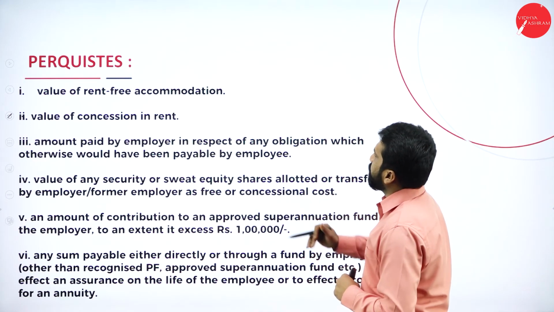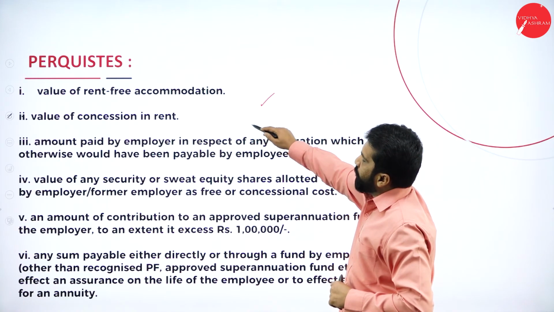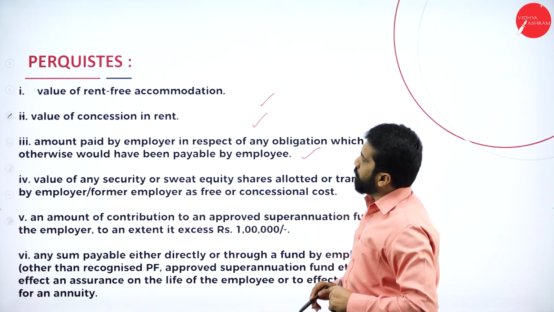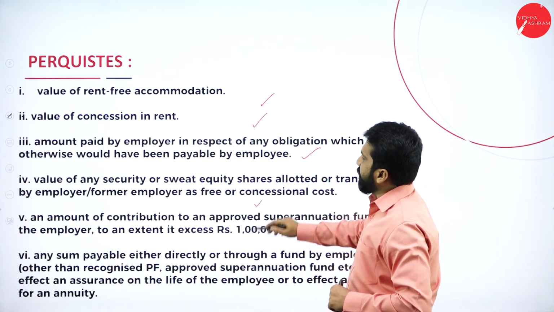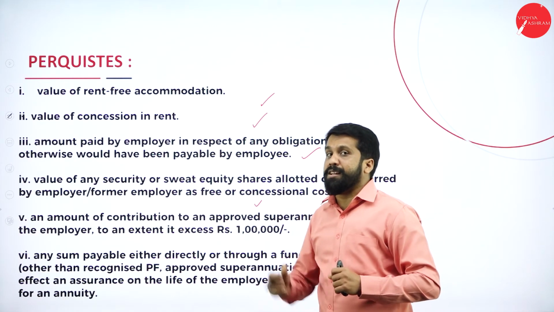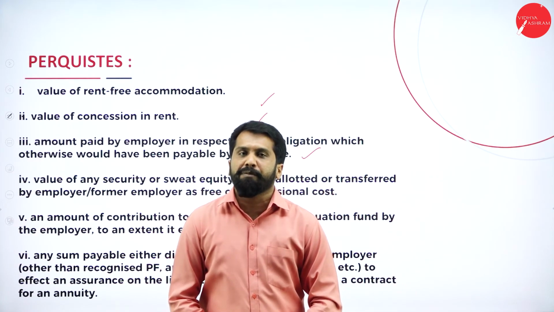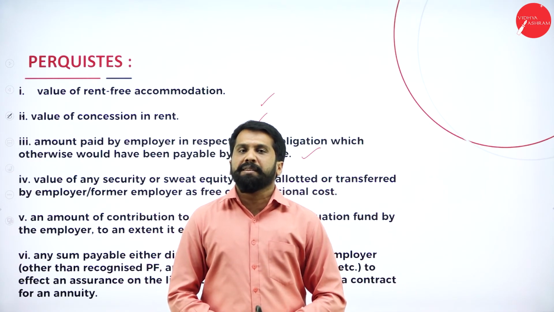Then you have to write: value of rent-free accommodation, concessional rent, amount paid by employer on obligation of the employee, value of any security or sweat equity. What is sweat equity? Sweat means this. For example, you are working for some company.